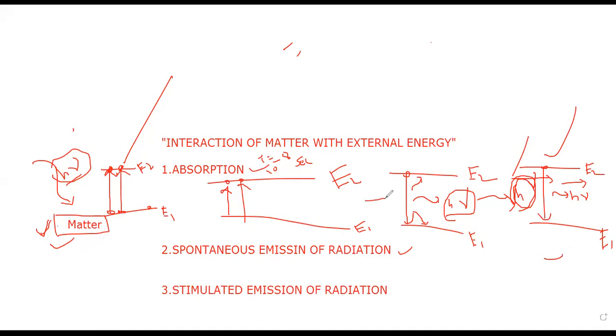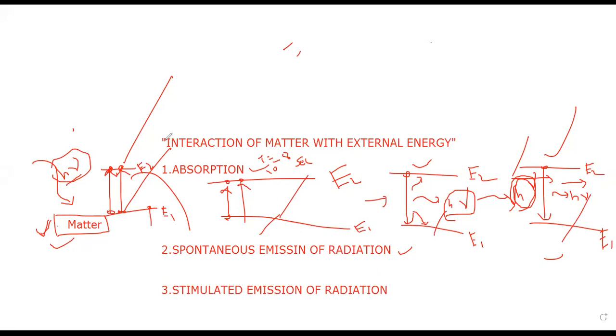Here we don't supply any external energy, that's why it is spontaneous. But here, due to absorption of some radiation, atoms are jumped from ground to excited level. This is absorption. This is the after absorption situation. Both diagrams are the same. This is spontaneous emission, and this is stimulated.